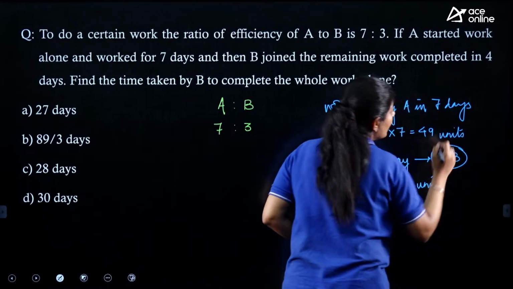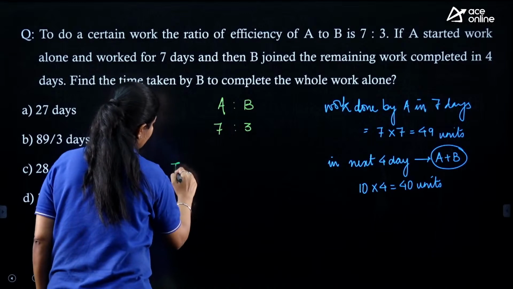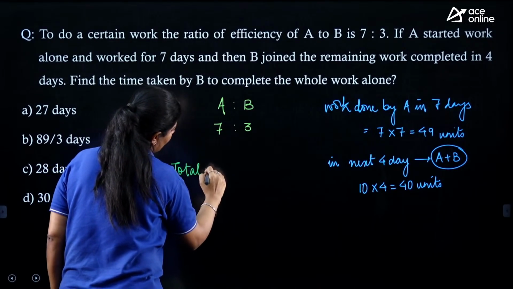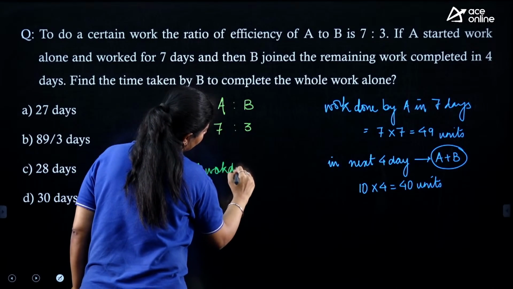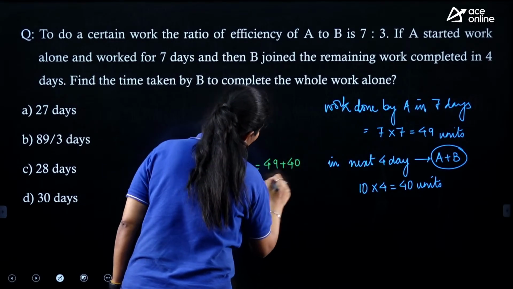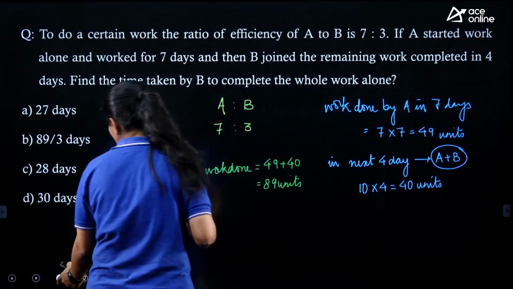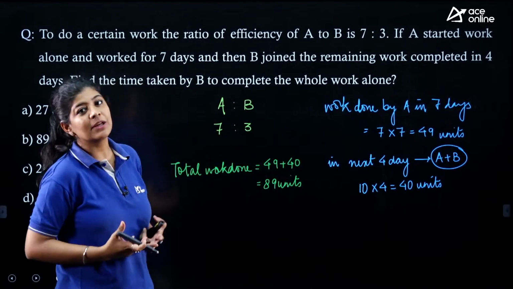The total work done is 49 plus 40, that is 89 units, and we need to find how much time is required by B.